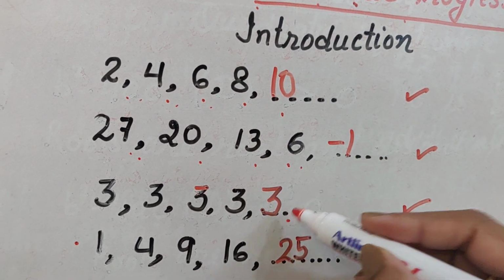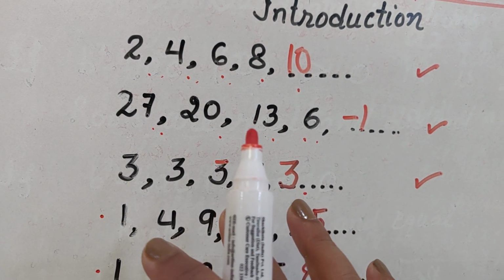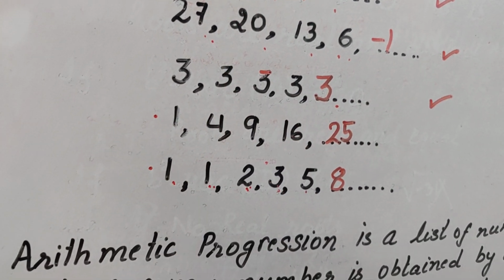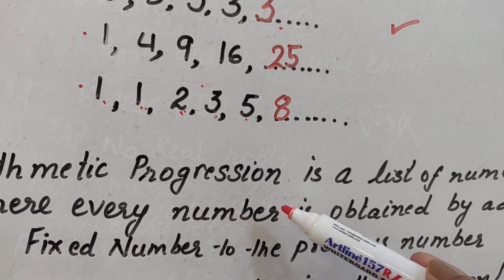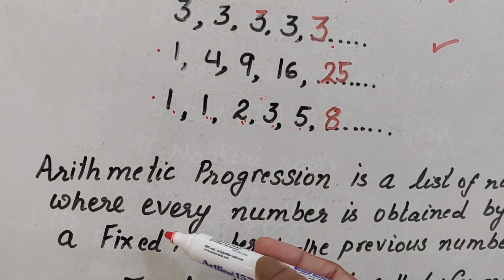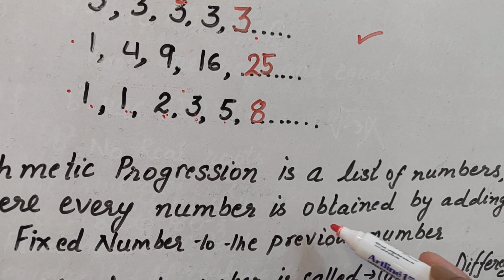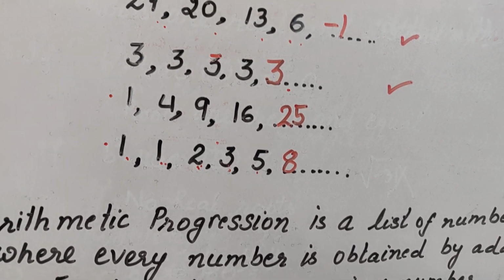These 3 are arithmetic progression. So I hope you must have understood what is arithmetic progression. So let me tell you in words, what is arithmetic progression? Arithmetic progression is a list of numbers where every number is obtained by adding a fixed number to the previous number.